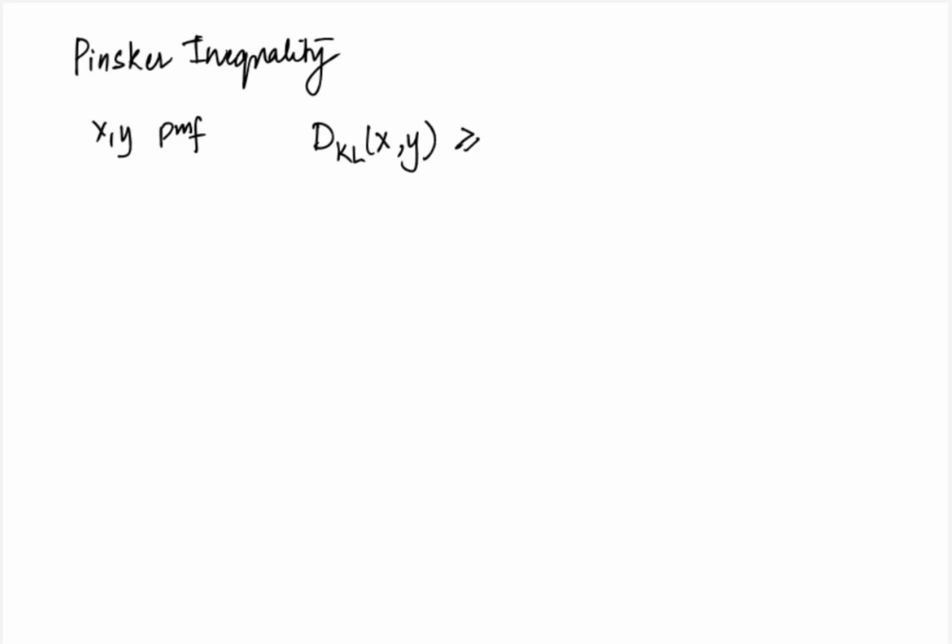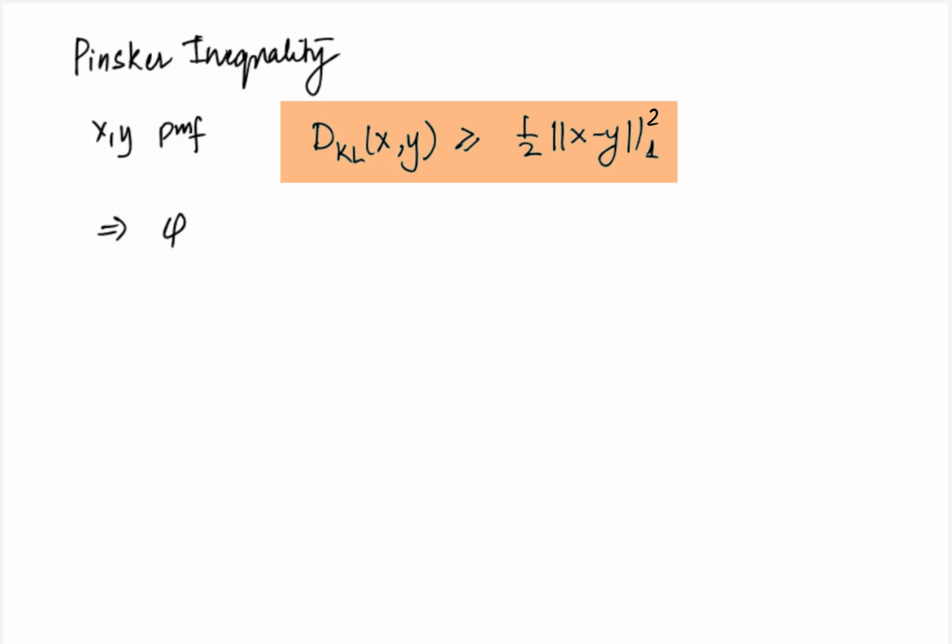There is a somewhat famous inequality known as the Pinsker inequality for probability mass functions, which says that the KL divergence between x comma y is greater than or equal to half of L1 norm square of x minus y. The proof is a bit lengthy, so we will not look at it, but an implication of the Pinsker inequality is that the phi function, which in this case is the negative entropy, is 1 strongly convex with respect to the L1 norm.